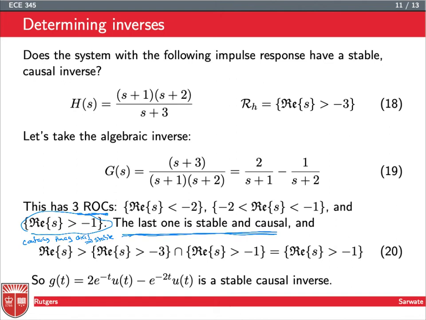So we have a last one which is stable and causal, and we look at the intersection between the ROCs of these two terms, and we're going to get that the ROC is the real part of S greater than -1, and we're going to choose both right-sided versions of the two terms in the partial fraction expansion. Right, so this is a stable causal inverse for this system up here.